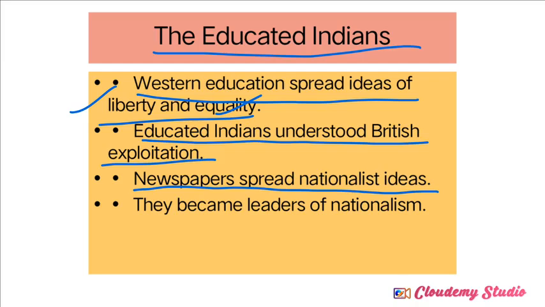Nationalist leaders properly utilized newspapers, actually mass media, social media as we call it today. At present we use social media very fast and can spread news and concepts worldwide. At that time, educated people also utilized mass media like newspapers, magazines and journals.